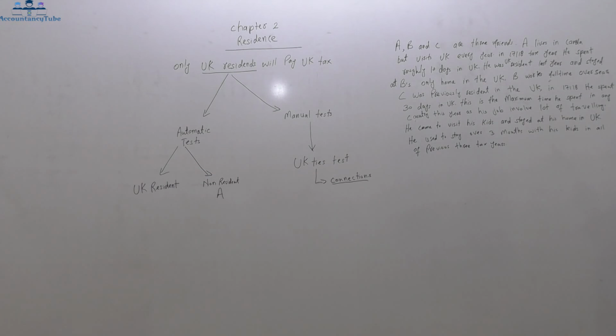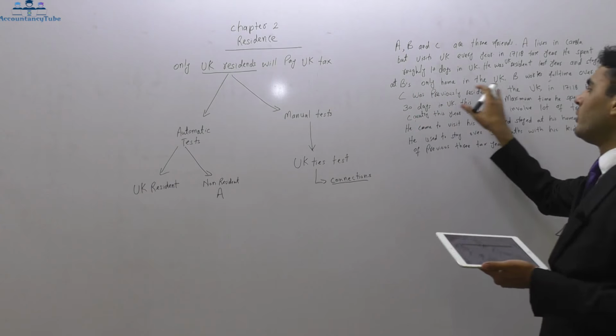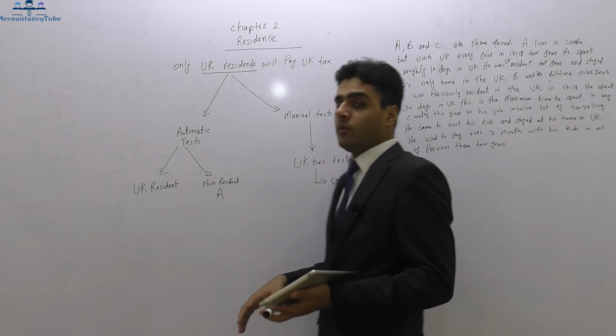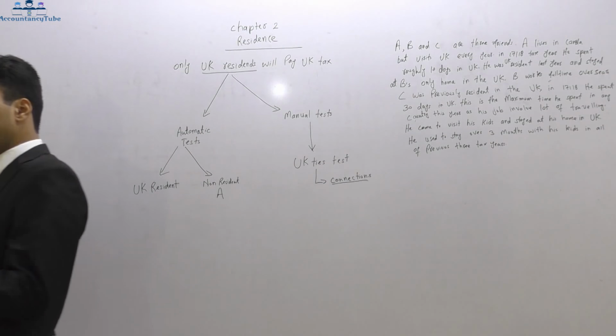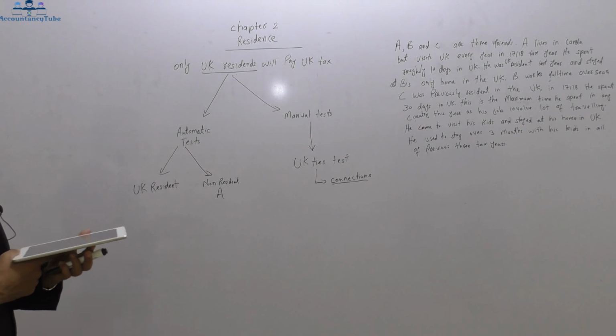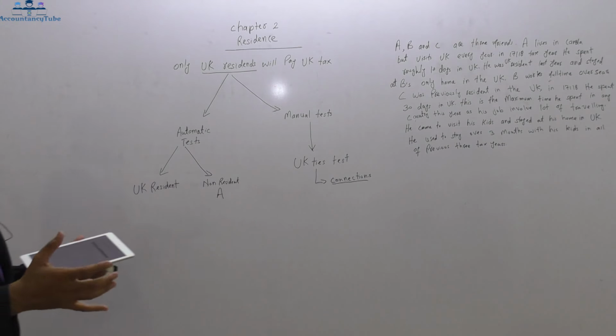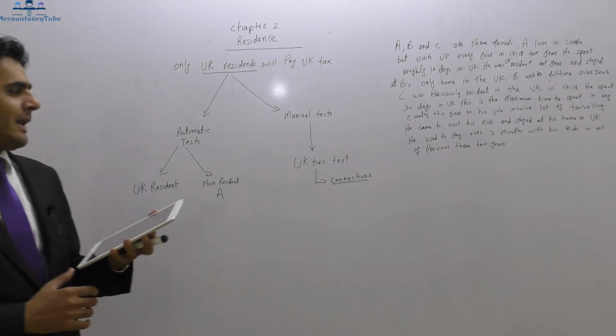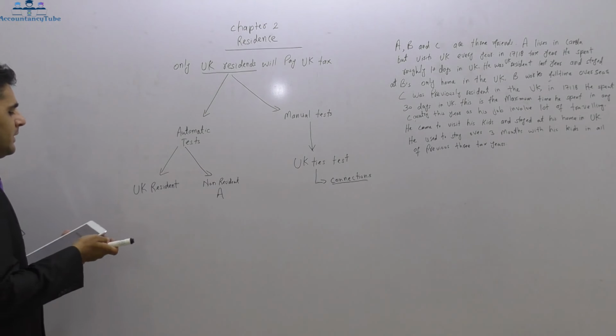Now in the automatic resident test, it says a person whose only home is in the UK is considered automatically UK resident. As it says, B's only home is in the UK, so he will be considered automatically UK resident. Although B works full-time overseas, we do not know how many days he spent in the UK, so we cannot determine whether he is automatically non-resident. But this information is clearly telling us that B is automatically UK resident.